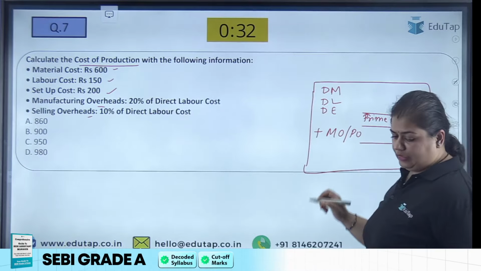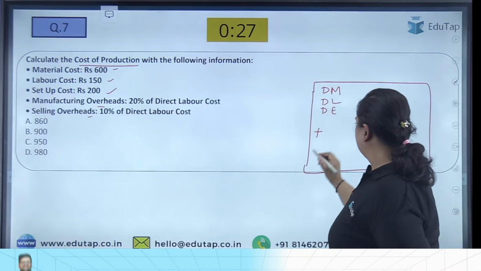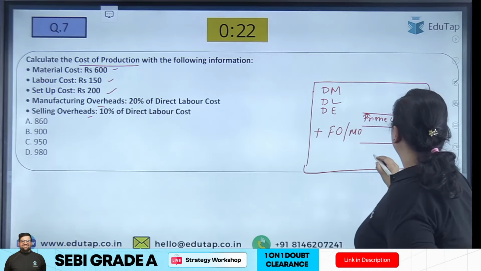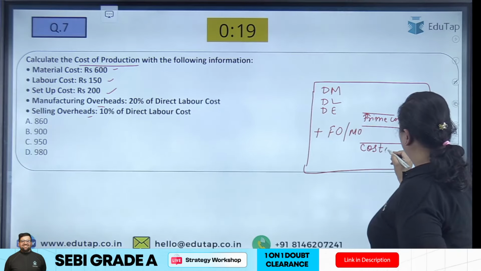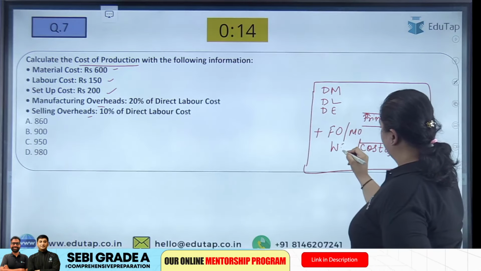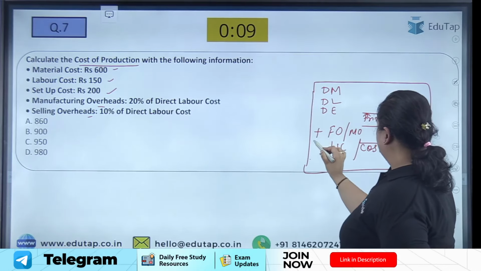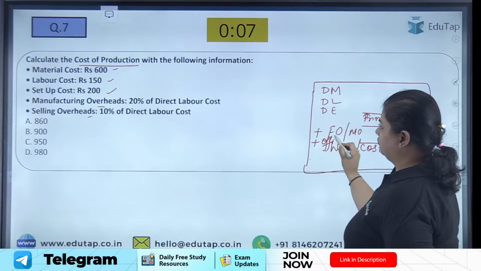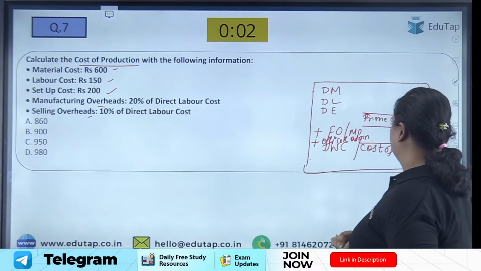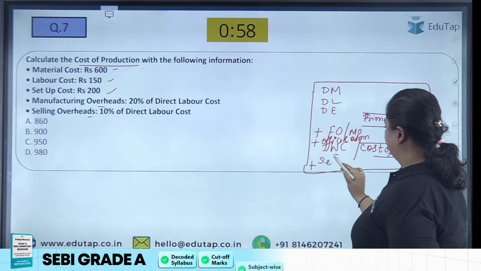Here I'll add some factory overheads first, which I can also call manufacturing overheads only. Then I'll get my cost of production, or you can say works cost also. Here I can also add my office and administration expenses. Then I'll get my works cost and cost of production, and then I can add my selling and distribution overheads.